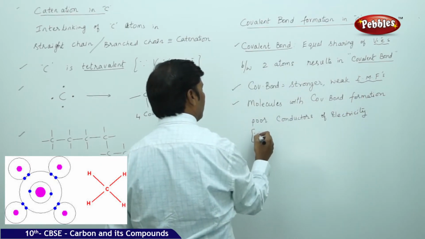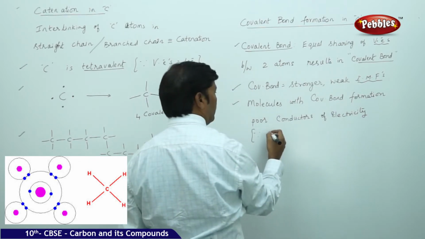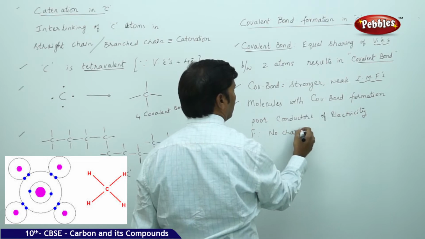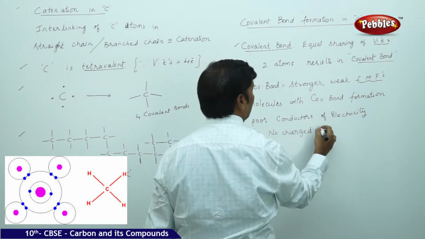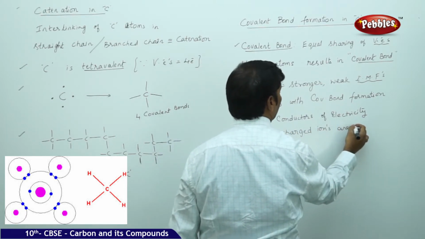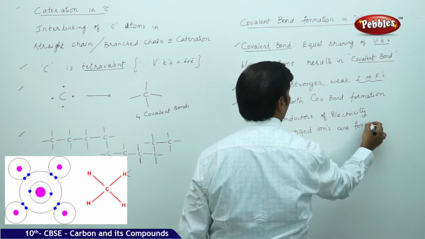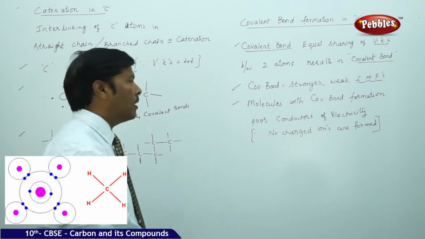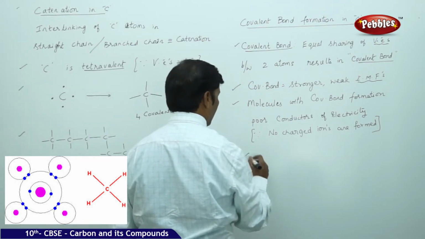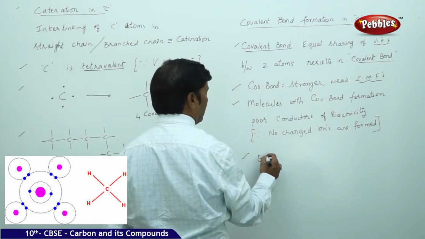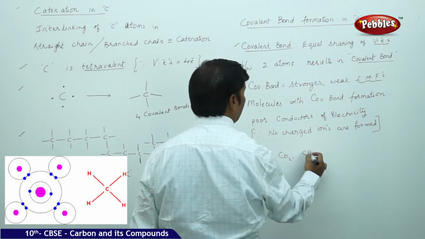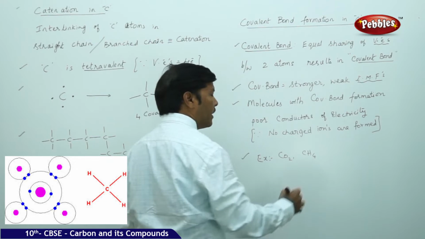This is because no charged ions are formed. No charged ions are formed. Take some examples. If you take examples like carbon dioxide and methane, we can even take ethane.